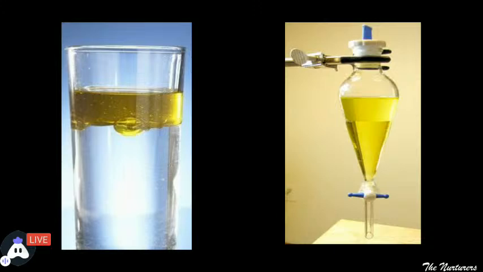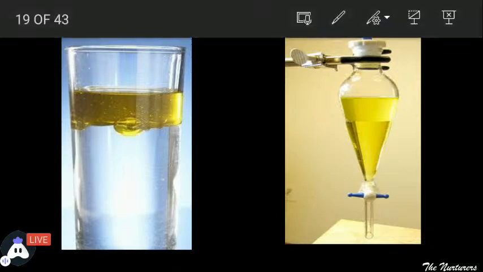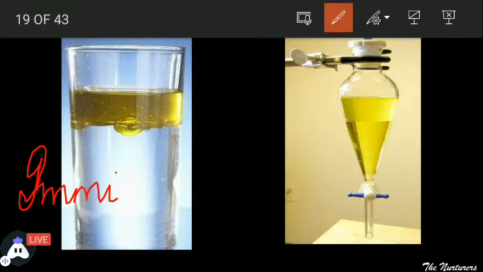Can you all see? When two liquids are forming the separate layer और वो mix नहीं हो रहे हैं, तो हम उसे क्या बोलते हैं students? हम उन्हें बोलते हैं immiscible liquids. वो आपस में mix नहीं हो रहे हैं. Okay?